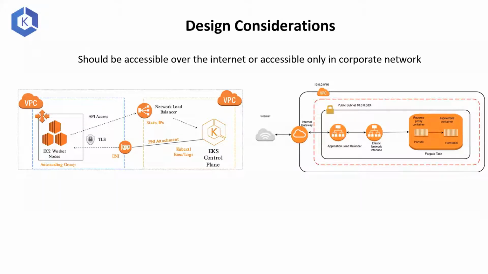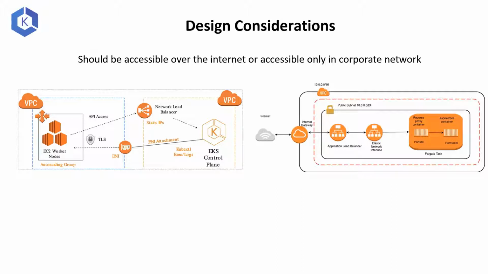For example, if you're running some business critical applications which only your internal users are using, and you don't need your traffic to go outside your corporate network, even if you have business users who will jump onto a VPN connection to access certain applications, you don't need your cluster to be accessible over the internet. That's one of the most important design considerations to make before you start spinning up or creating a cluster.